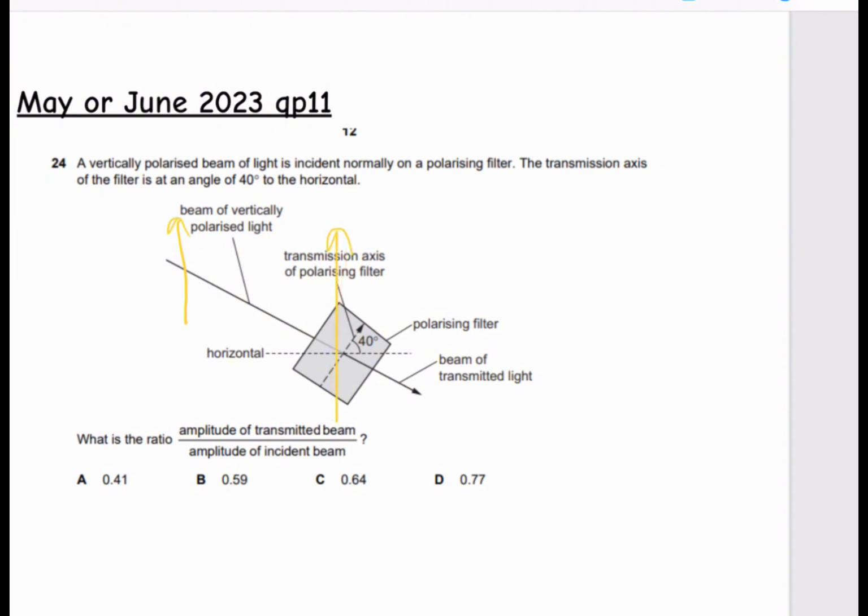But the question is a bit tricky. It is giving you this angle. So you just have to find the other angle, make your ratios, and arrive at the appropriate ratio of amplitude that you need to find. I won't give you the answer, but I recommend that you watch my video for the May-June 2023 question paper 1-1. I solved a similar problem, but I really hope that you try to answer this question on your own so that you can practice your question-solving skills, and be familiar with different questions and how to answer them as they come.